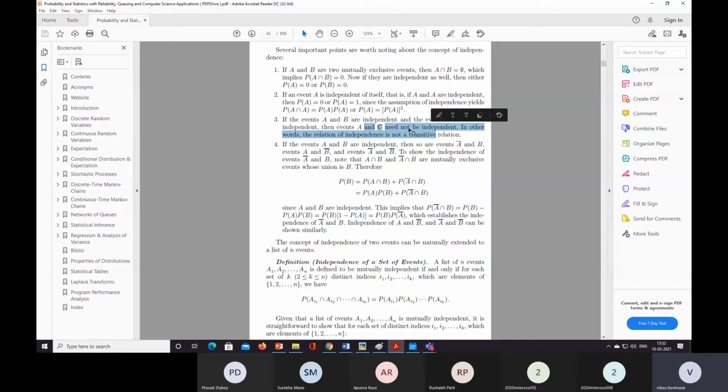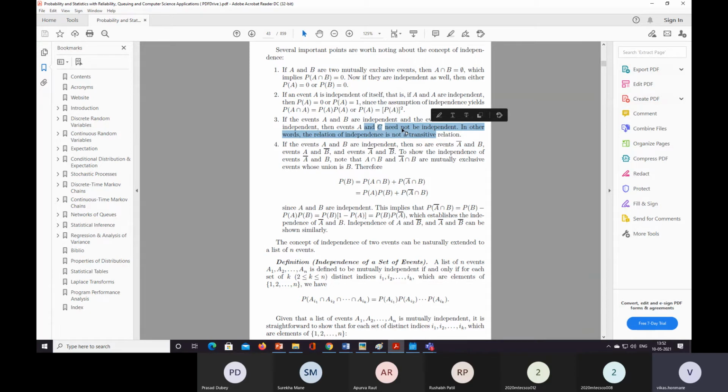So in the earlier paragraph we have seen that independence is symmetric. These relations are symmetric, but they are not transitive.